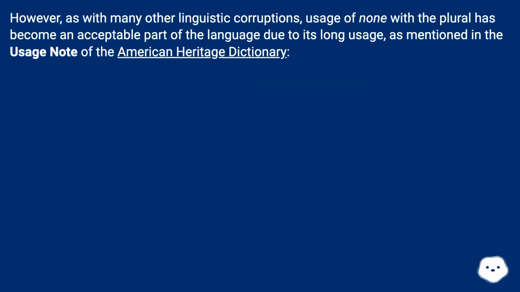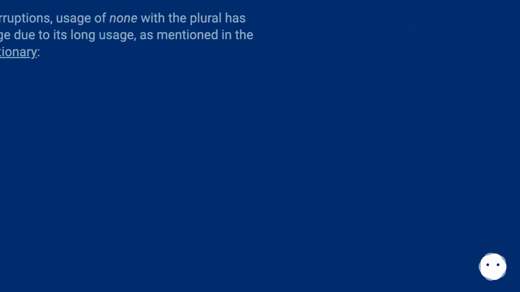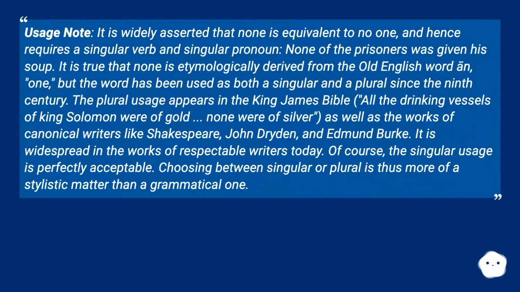However, as with many other linguistic corruptions, usage of none with the plural has become an acceptable part of the language due to its long usage, as mentioned in the usage note of the American Heritage Dictionary. Usage note: it is widely asserted that none is equivalent to no one, and hence requires a singular verb and singular pronoun. None of the prisoners was given his soup.